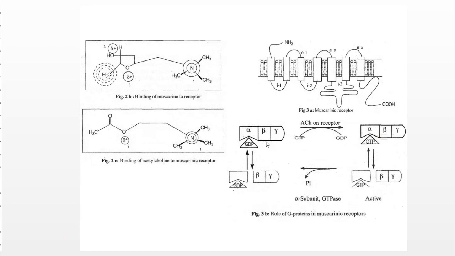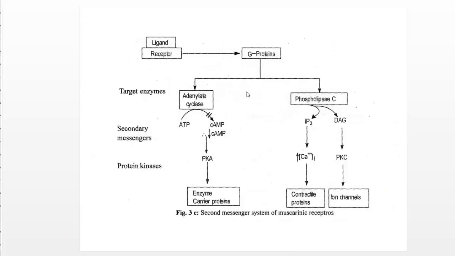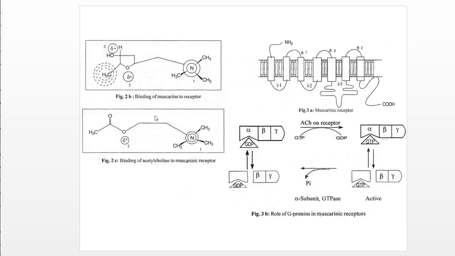So there is a transduction mechanism for the muscarinic receptor, which is generally like this. The muscarinic receptor acts through the G protein coupled receptor. G protein is also called a GTP related protein, or guanine nucleotide regulatory protein. At the resting state, G protein has a strong affinity for GDP. See here, this is a G protein coupled receptor.